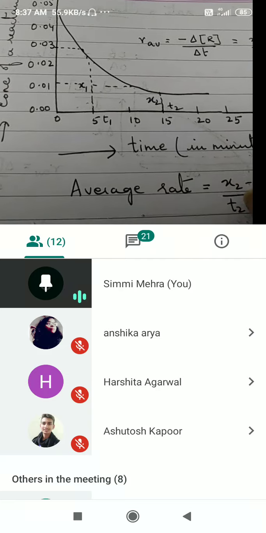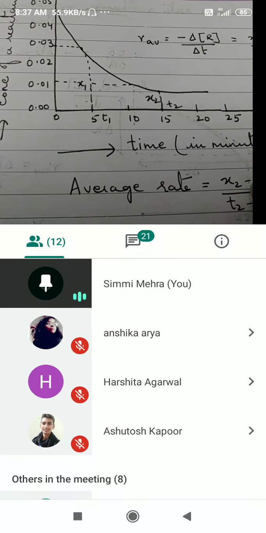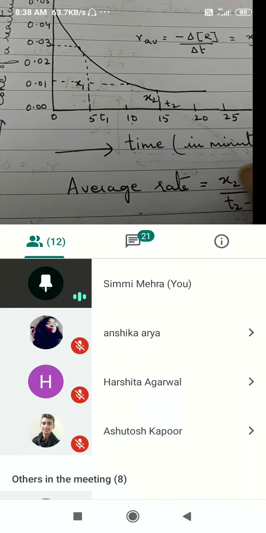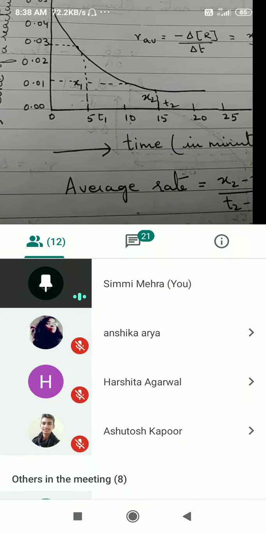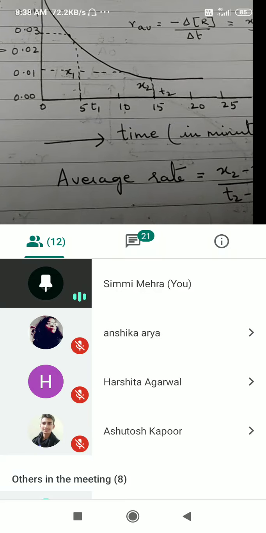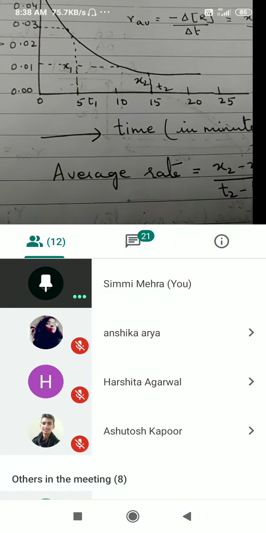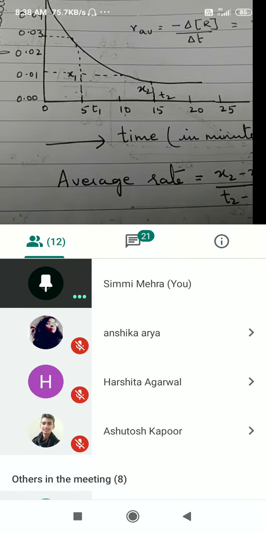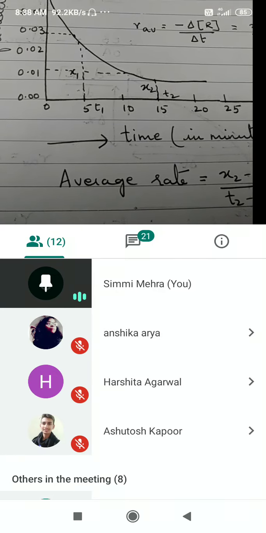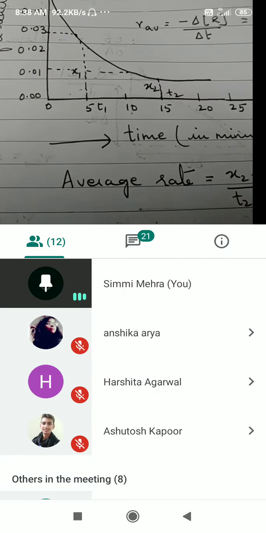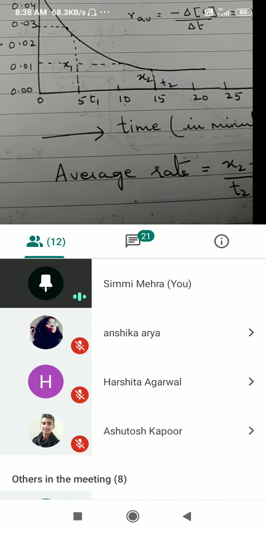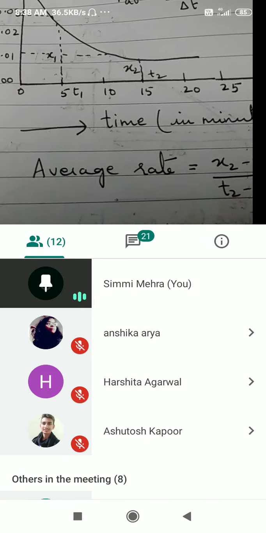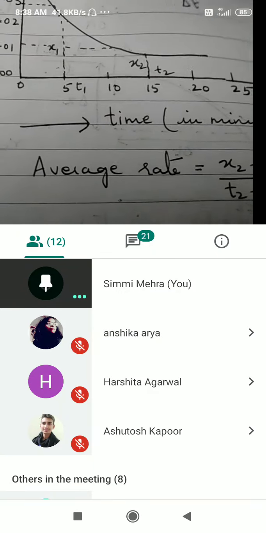Rate of reaction can be determined with the change in concentration of reactants or products. The concentration of reactants will go on decreasing and the concentration of products will go on increasing. We have two types of rate of reaction, that is average rate of reaction and instantaneous rate of reaction. Today we discussed average rate of reaction and how to determine it experimentally. So with this we will stop our class.